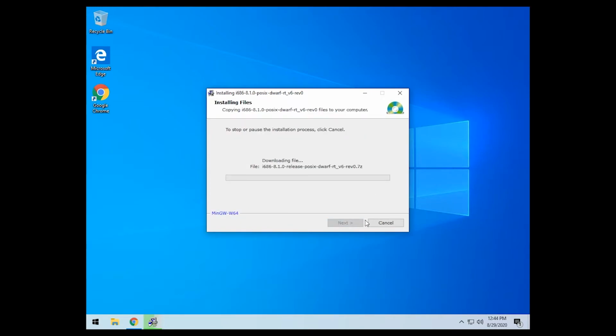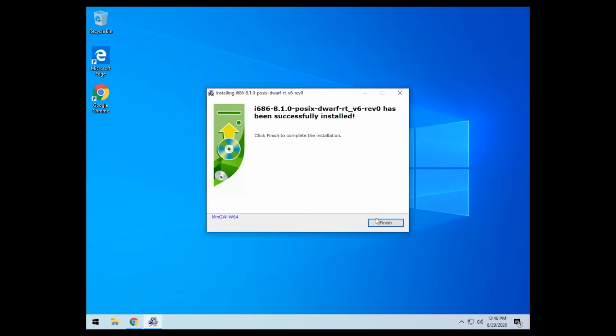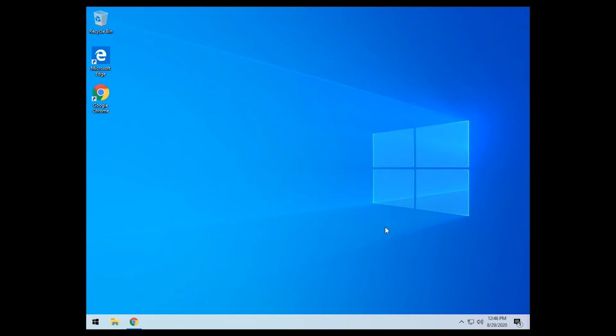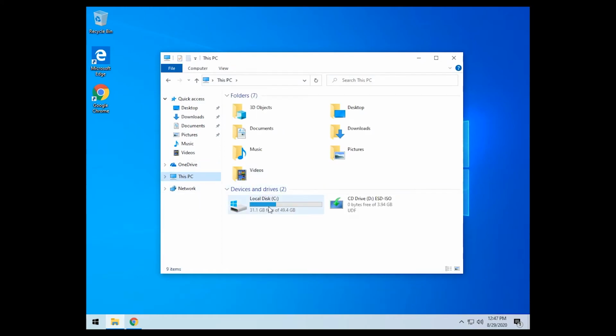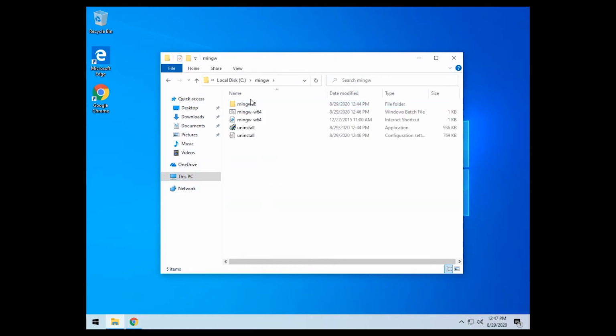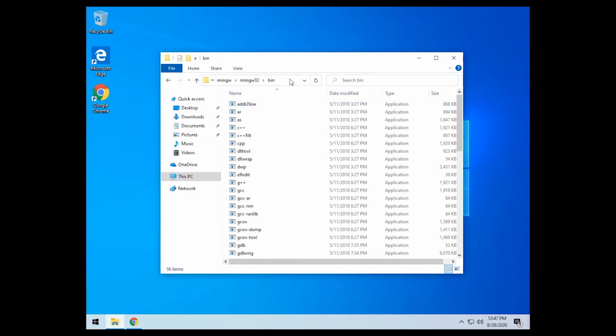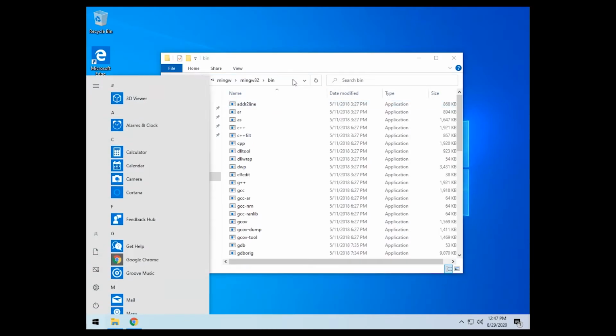Next, let it install. Once it gets done installing, we'll go ahead and click Next, finish that up. We have a couple more steps before we're actually done installing. Next, we have to travel to the install location, find the bin folder, copy that, open the Windows tab, and